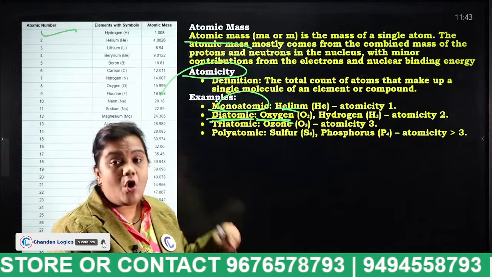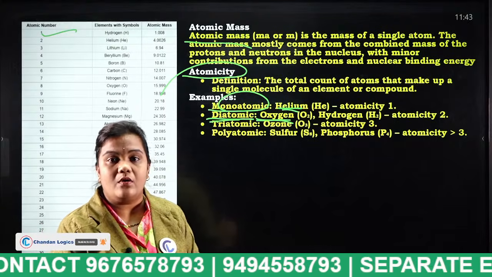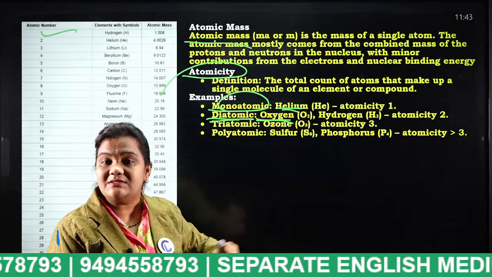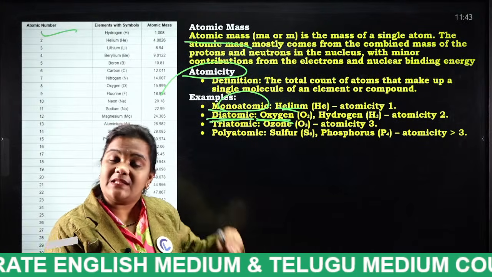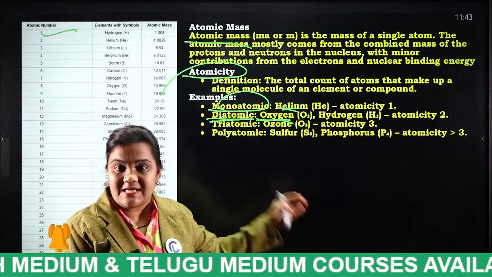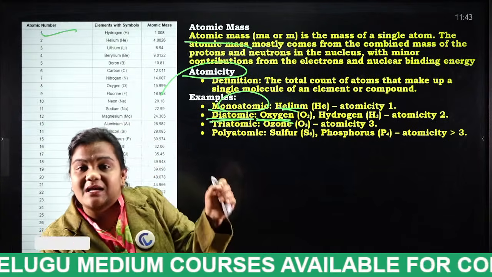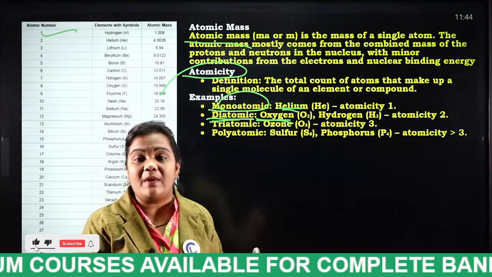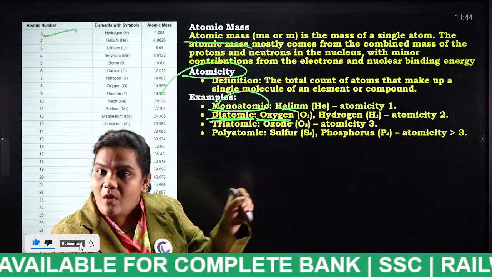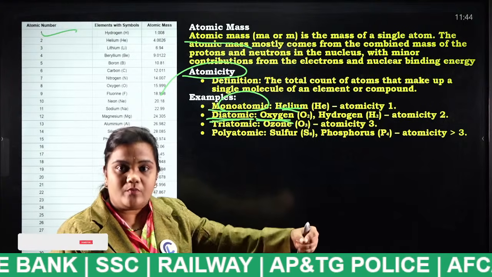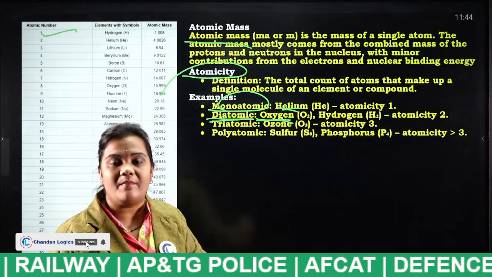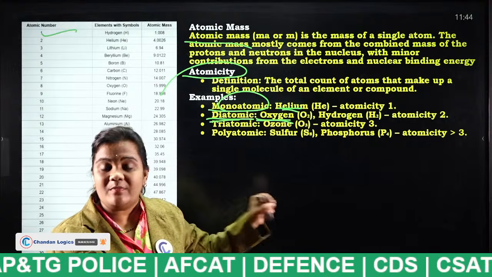Like triatomic, the ozone layer. Actually, the ozone layer consists of which type of molecule, students? O3. It is a molecule of oxygen itself, but, listen properly, if an extra atom of oxygen is added, we say it is ozone. What is the chemical formula? O3. So what is the atomicity?